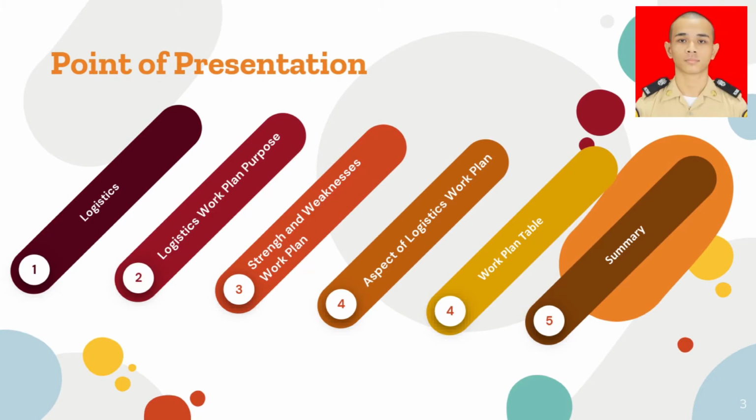In this presentation, we have 6 important points. First, logistics. Second, logistic work plan purpose. Third, strengths and weaknesses of the work plan. Fourth, aspects of the logistic work plan. Fifth, work plan table. Sixth, summary.